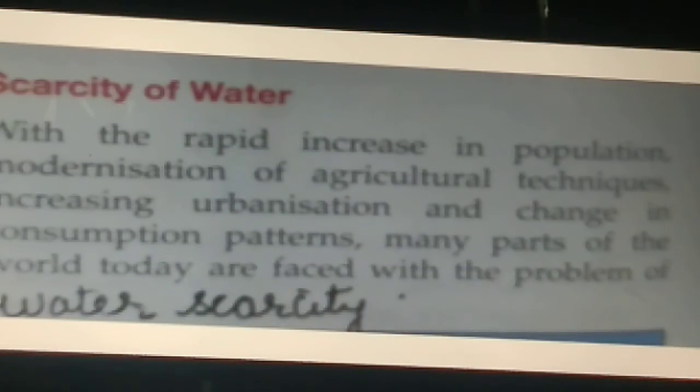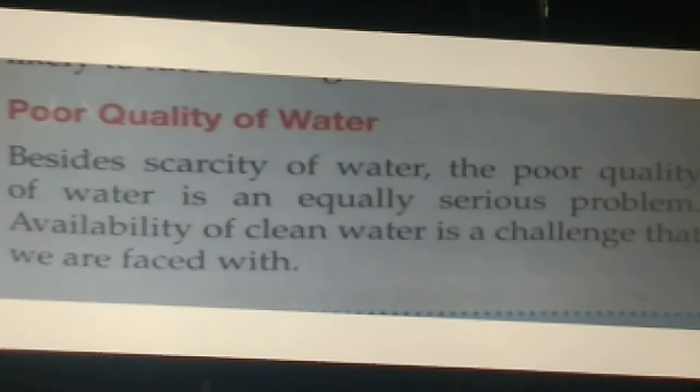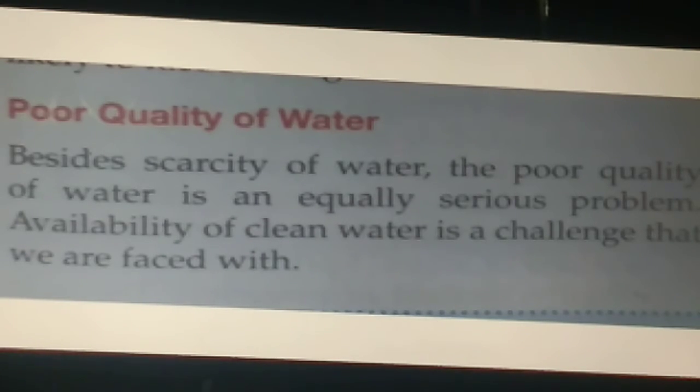Now what is the meaning of scarcity of water? With the increase in population and the modernization of methods of agriculture, like innovations of new machines and new seeds, these are the main causes of scarcity of water. So what is the meaning of poor quality of water? Besides scarcity of water, the poor quality of water is an equally serious problem. Why? Because the availability of clean water on our earth is very low. So this is a big challenge we are faced with now.